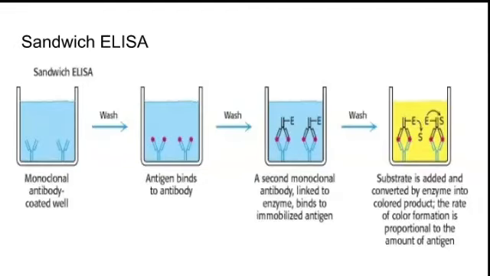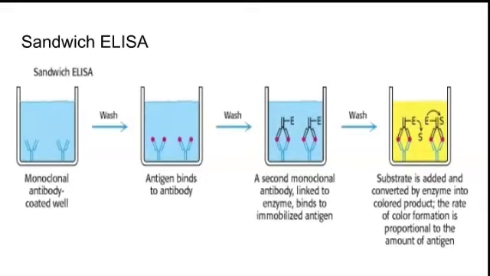There are different types of ELISA. The first one is sandwich ELISA. What they do in ELISA is add an enzyme coated antibody and a substrate to give color to the antibody antigen reaction. With that color they will quantify the number of antigens or antibodies.